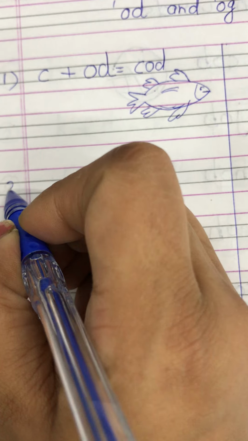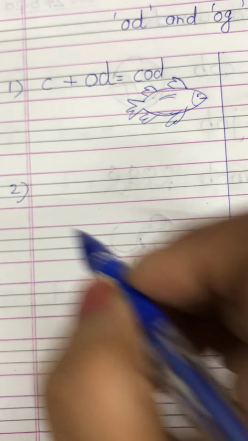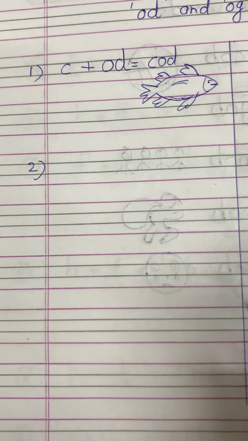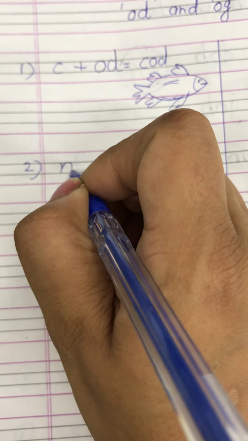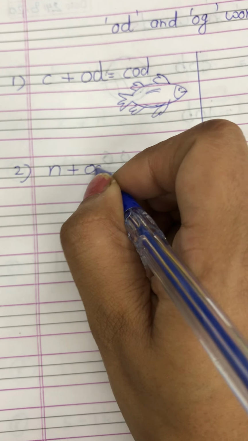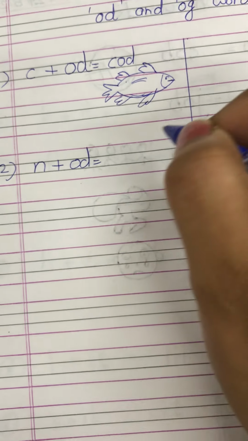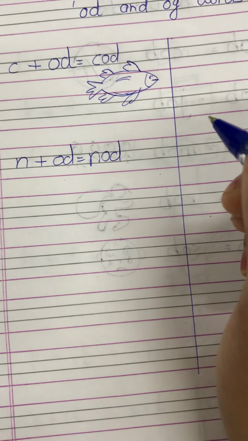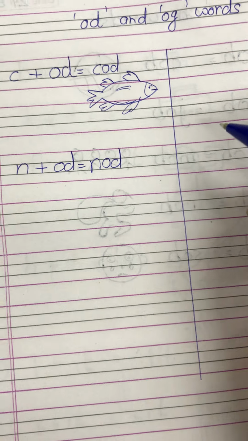Number 2. Nod. N plus odd is equal to nod. And nod is a movement up and down with the head.